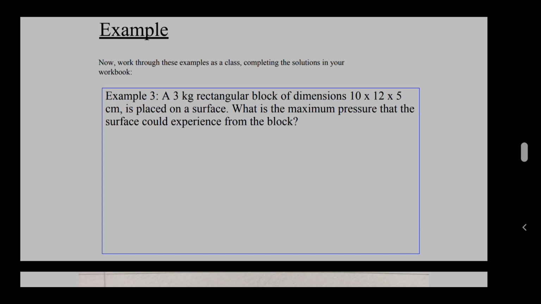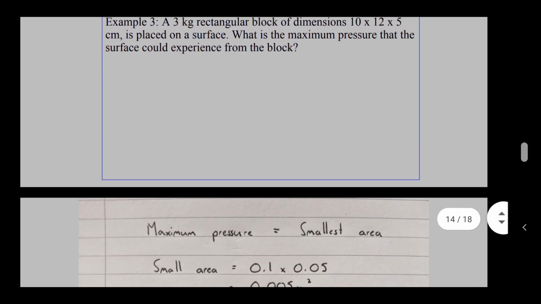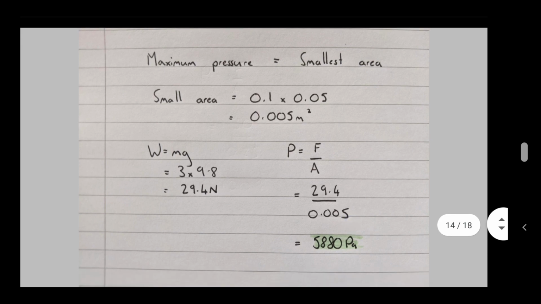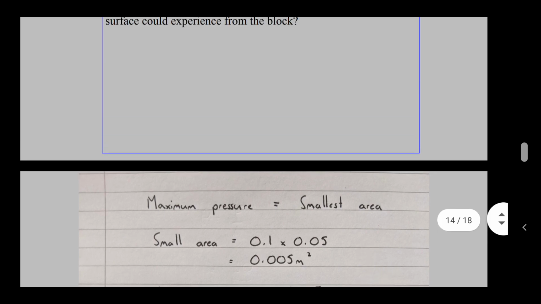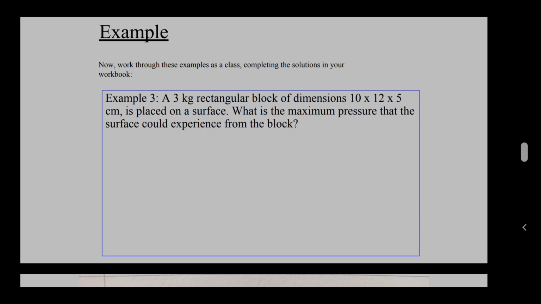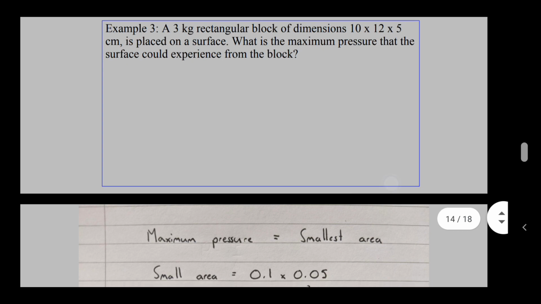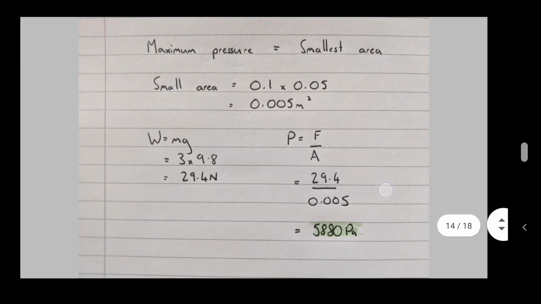Okay, well done. So this is what I've done. Maximum pressure means the smallest area. The smallest area, remember, in meters, is going to be 0.1 times 0.05. I'm just taking the two smallest numbers, timesing them together, because that's how you find the area of that side. So 0.005. I do the same as before, it's just the weight down the way, W equals mg, and that's 3 times 9.8, which is 29.4, divided by 0.005 is 5,880 pascals. Okay, so that should be the answer for that one.